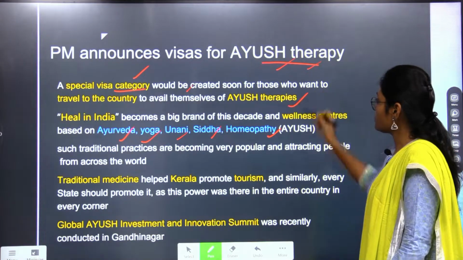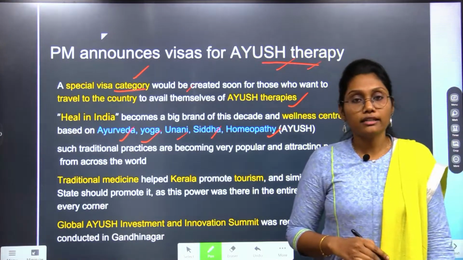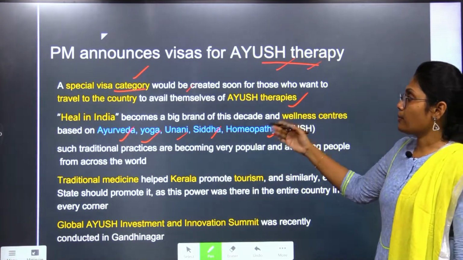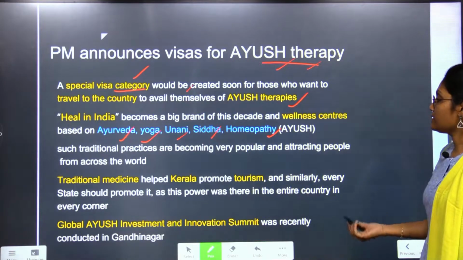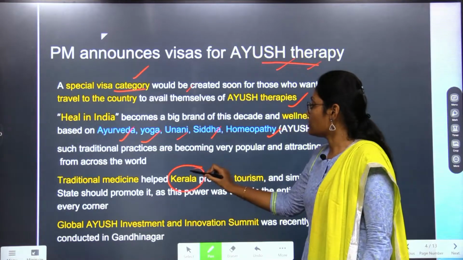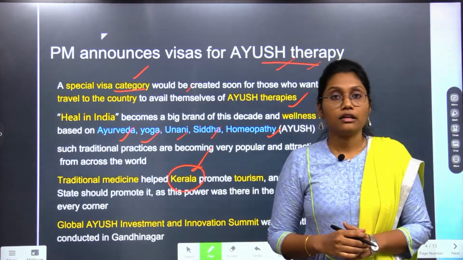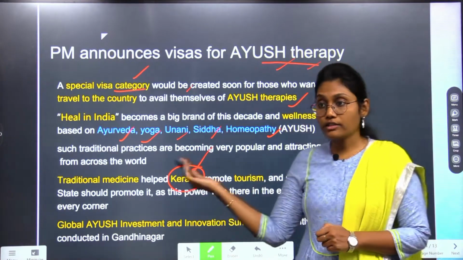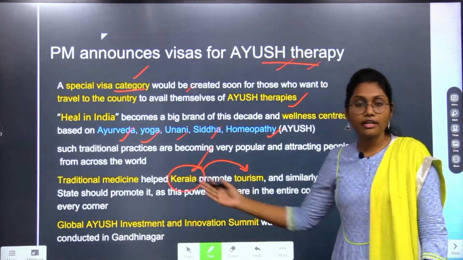So that is the news. To help them move to India freely, a special category of visas will be provided from here onwards. In this scenario, if we look at Kerala, the use of traditional medicine is much higher in the state, and it also contributes very well to its tourism because of those traditional medicine techniques.